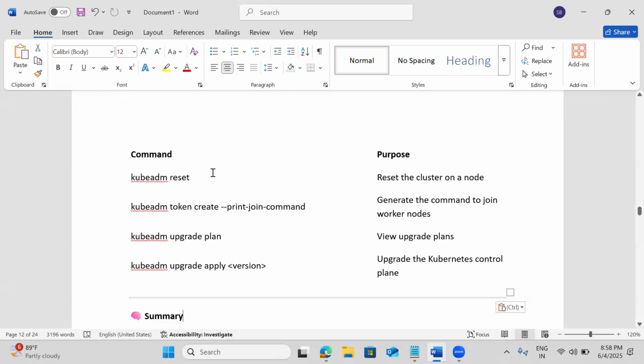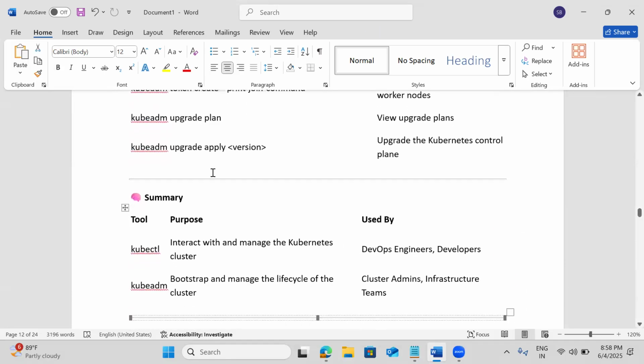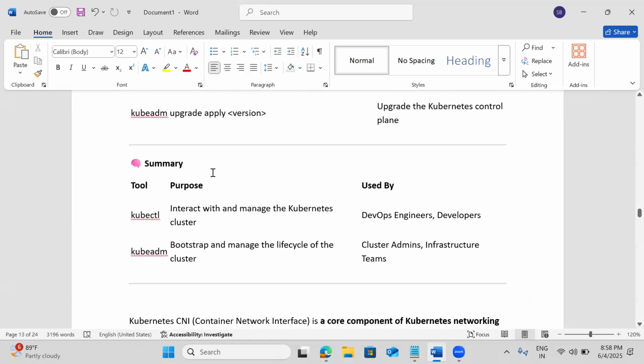Without the certificate, the problem is that the API server can't authenticate. We'll have a token, but in real time we'll have the certificates also. From kubectl, you should have the certificate, then only it is going to authenticate.